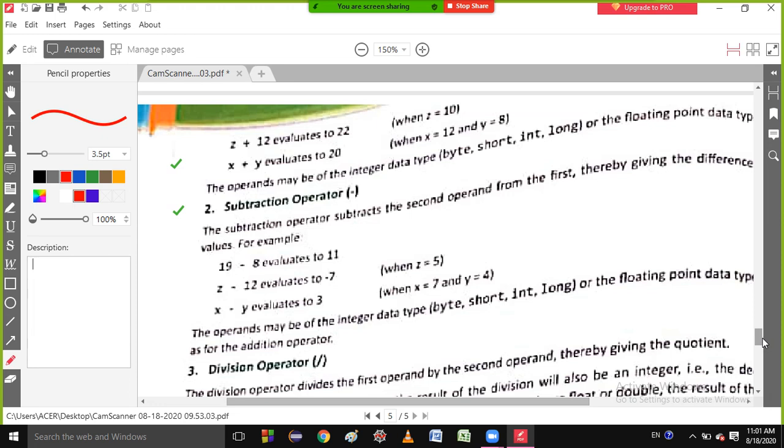Okay, students, next comes the addition operator, then the subtraction operator, that is x minus y. Now the division operator. Let me tell you the division operator in Java. This is very important.